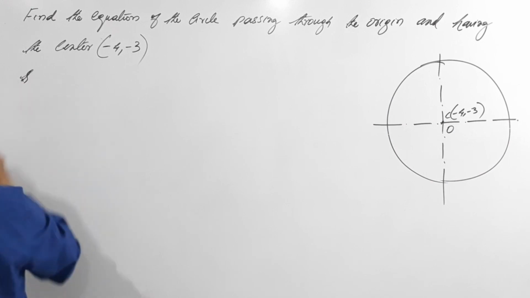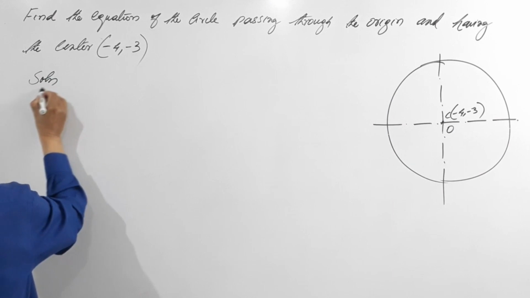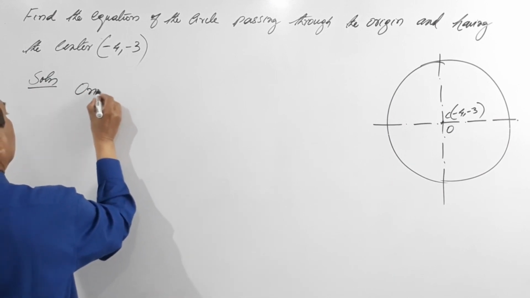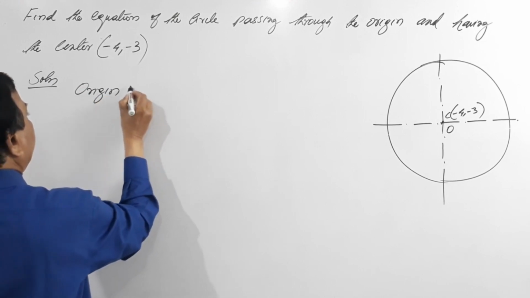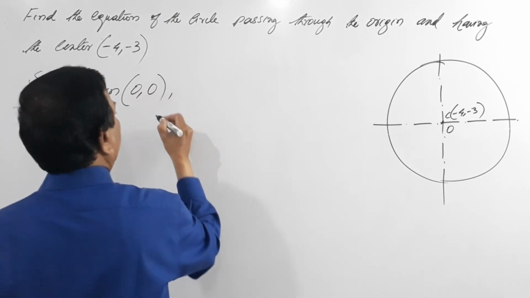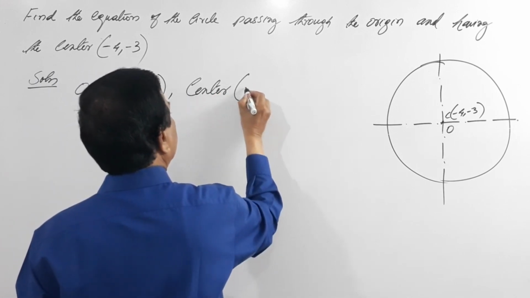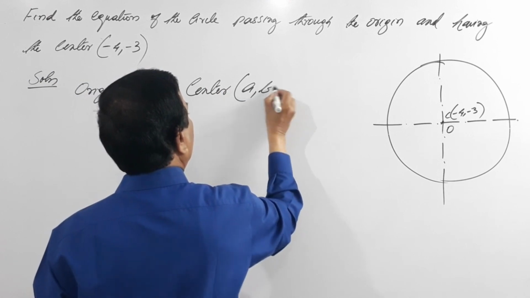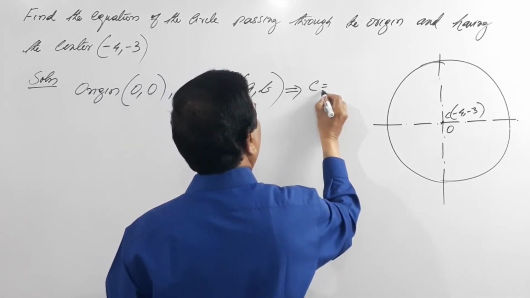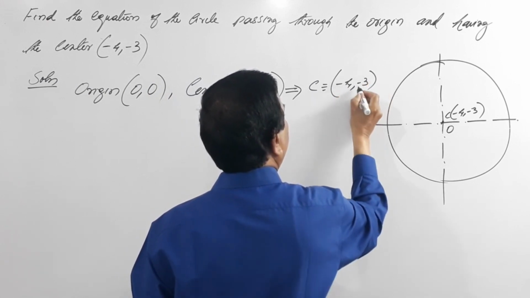Now given, that is the solution. Origin means 0, 0, and center, that is a, b, nothing but C, minus 4, minus 3.